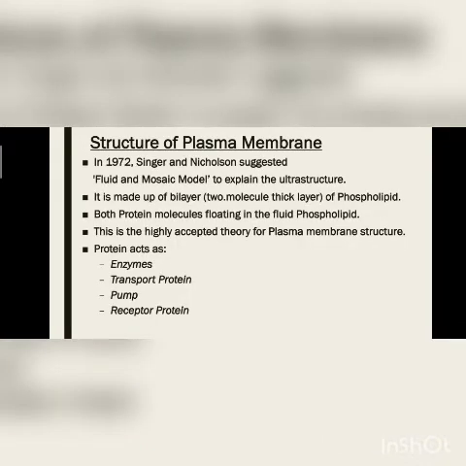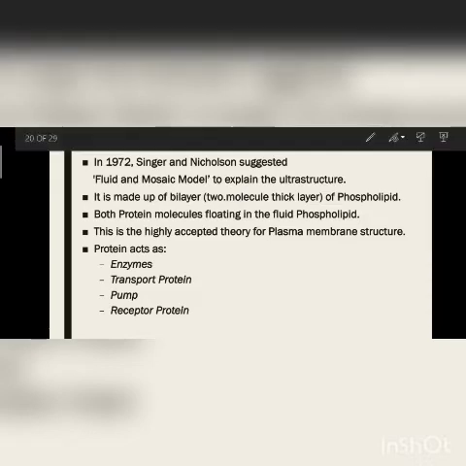Now, structure of the plasma membrane. What do we mean by structure? Structure means how it helps the cell get protected from the outer environment. In 1972, two scientists, Singer and Nicholson, suggested the fluid mosaic model. Listen carefully: fluid means which easily flows, and mosaic means small bead-like structures. It is an ultrastructure containing both fluid and mosaics.